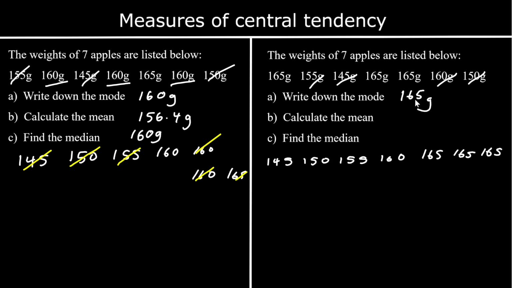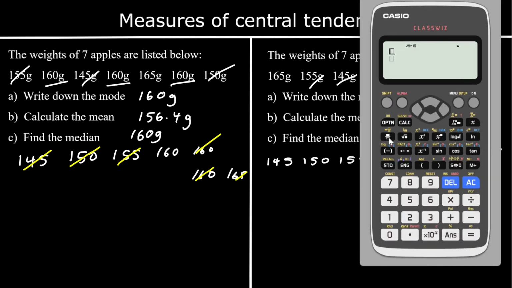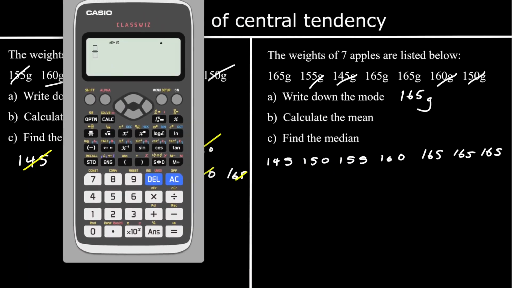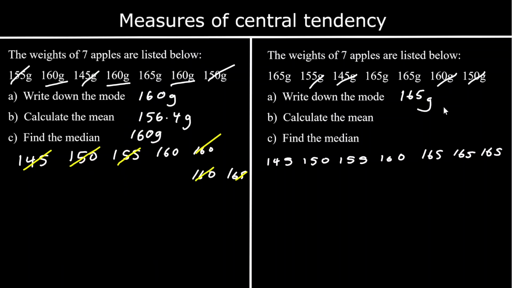The mean, we're going to add them all up and divide by how many again. 145, 150, 155, 160, and 3 165s, divided by 7, 157.9. And the median, the middle number, cross off 3 on both sides, 160 grams.